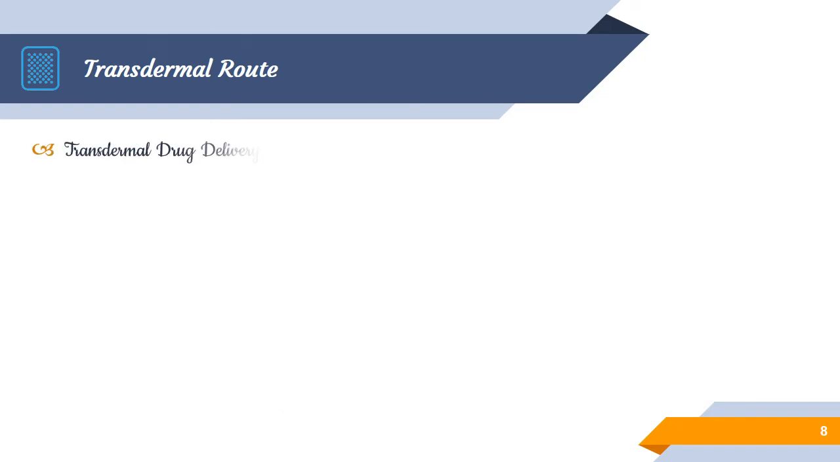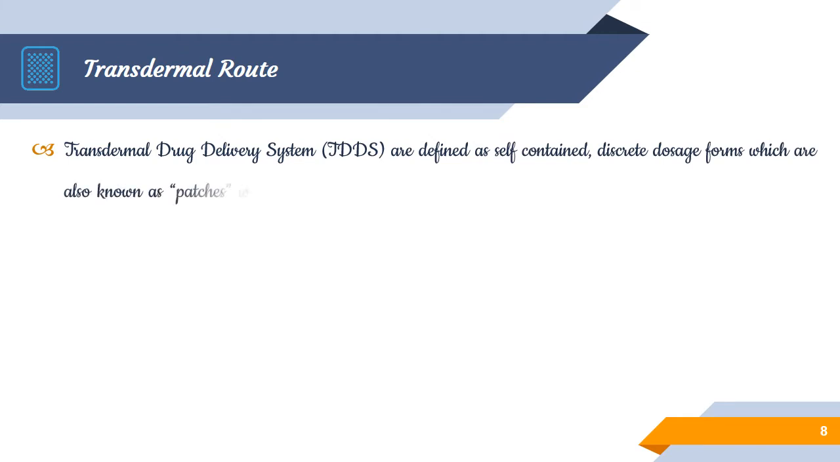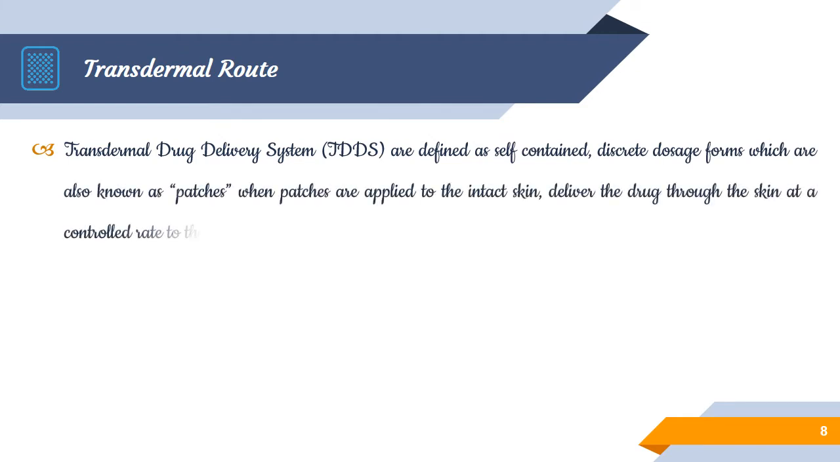So saying about transdermal delivery, the transdermal drug delivery system is defined as a self-contained discrete dosage form, which are also known as patches. When patches are applied to the intact skin, it delivers the drug through the skin at a controlled rate to the systemic circulation. So this is what a transdermal drug delivery system is.